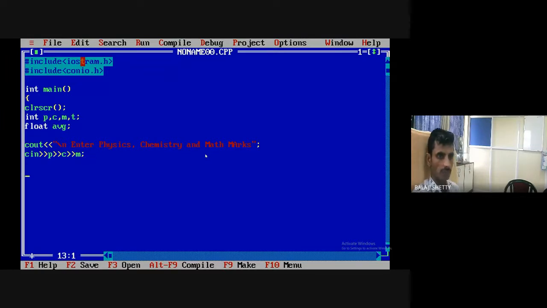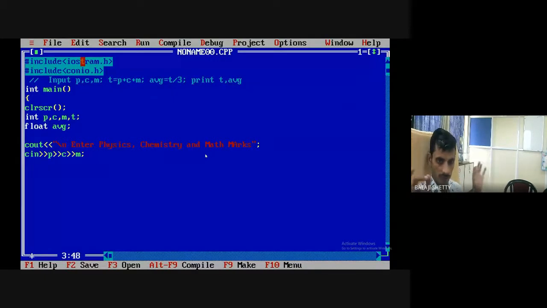Okay. What is the algorithm here? Here, what is our algorithm? These are comments in C++. Algorithm is input physics marks, chemistry marks, mathematics marks. Okay. Then next is total equal to sum of physics marks, chemistry marks, mathematics marks. Your average equal to total divided by 3. Okay. And here print total comma average. So this is the algorithm.